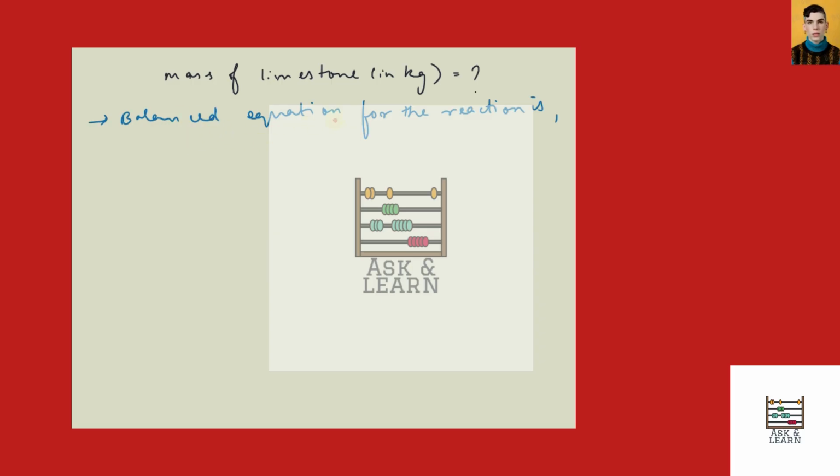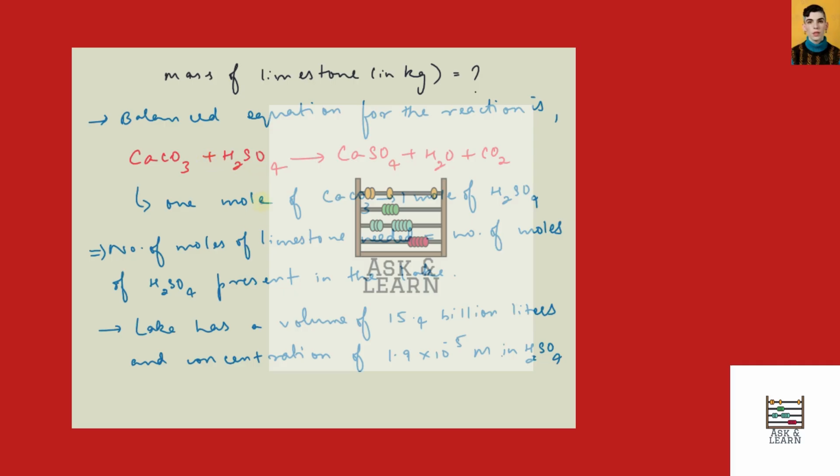So the balanced equation for the reaction is CaCO3 plus H2SO4 will give CaSO4 plus H2O plus CO2. Now, from the equation, we see that 1 mole of CaCO3 reacts with 1 mole of H2SO4. This means that the number of moles of limestone needed will be equal to the number of moles of H2SO4 present in the lake. First, let's count the moles of H2SO4 present in the lake.